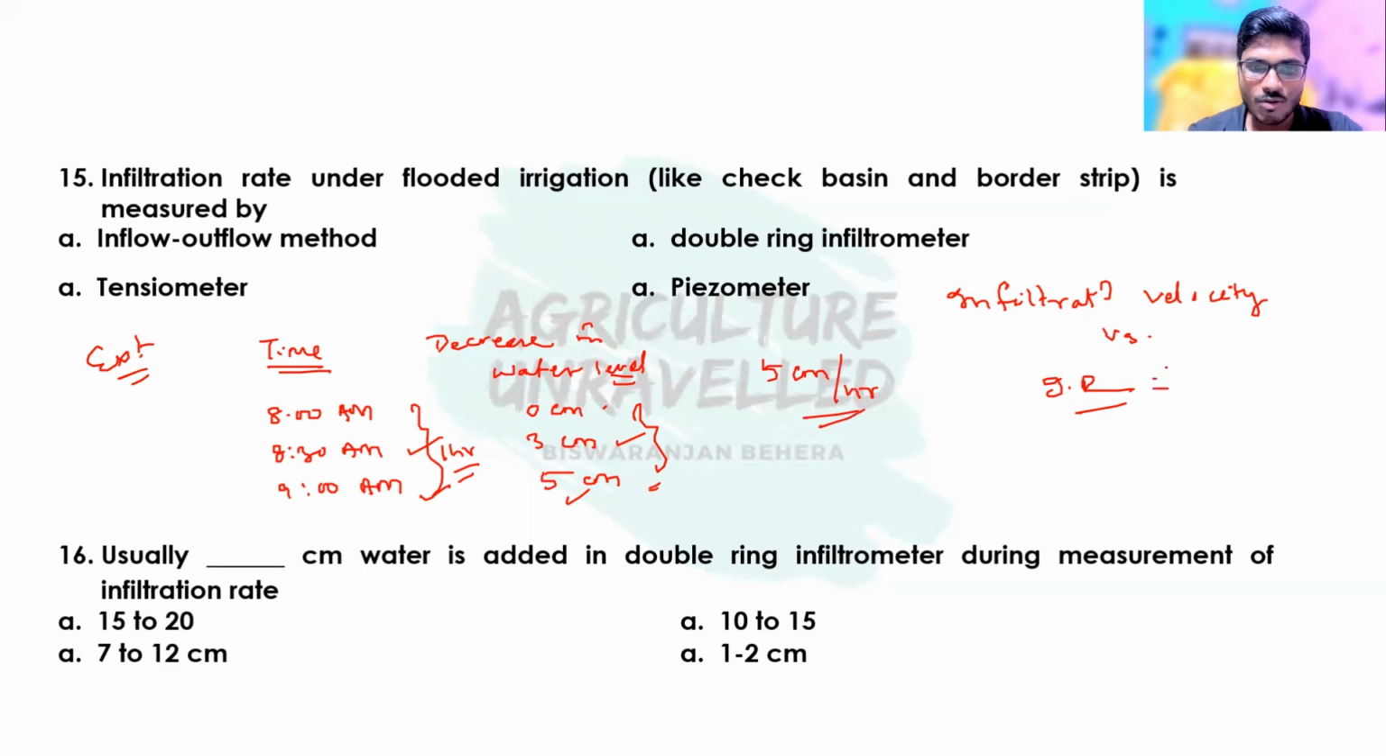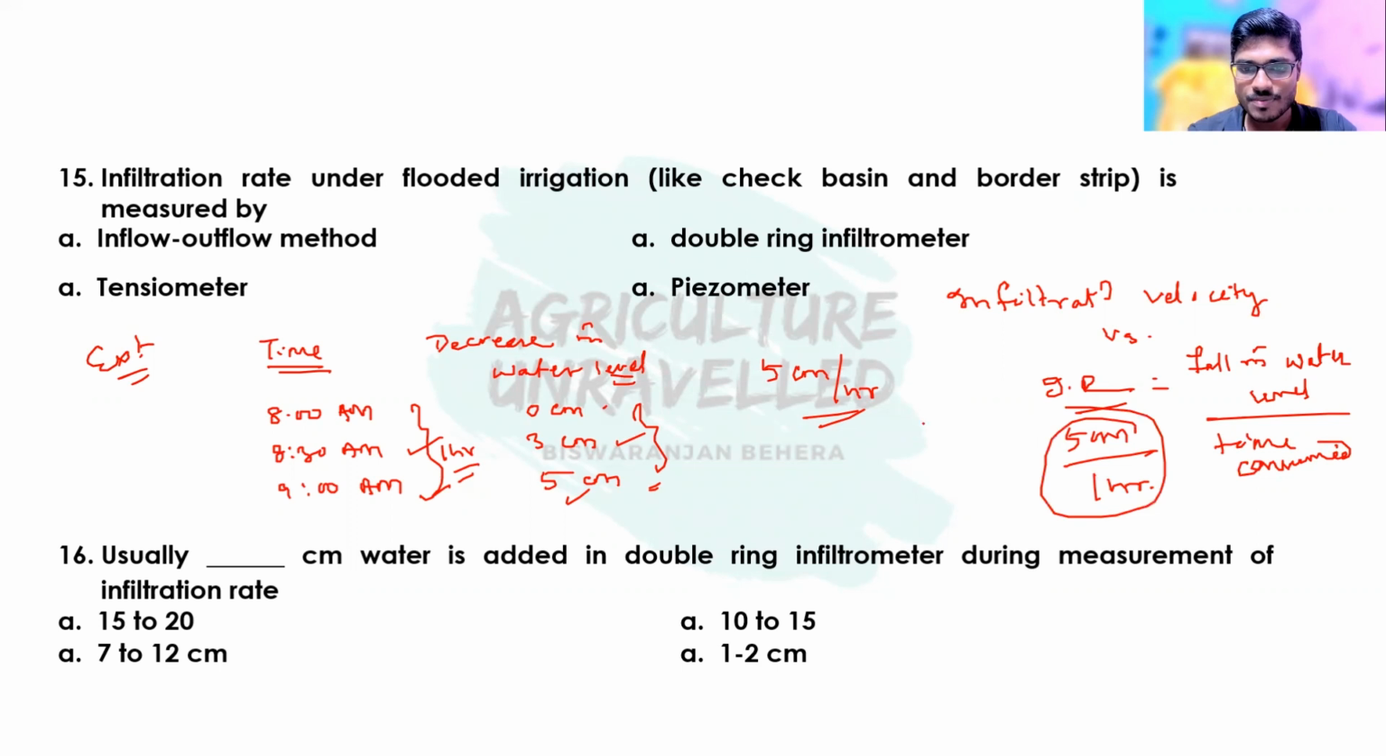So what is the formula of infiltration rate? It is the fall in water level divided by time consumed. Here the fall in water level is 5 centimeter and the time consumed is 1 hour, so it is 5 centimeter per hour. We can also convert this to different units, but basically the concept is the same. That is 5 centimeter per hour, the infiltration rate.